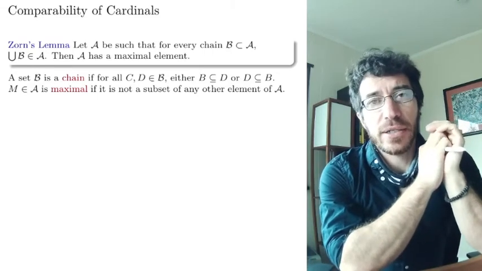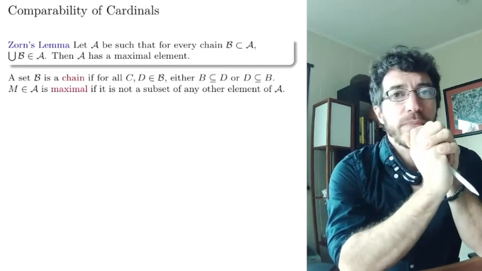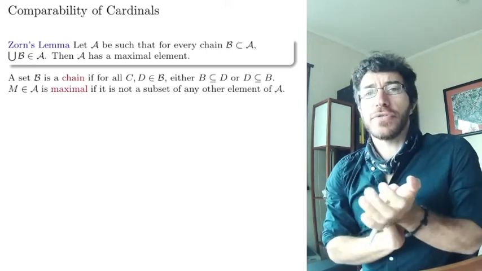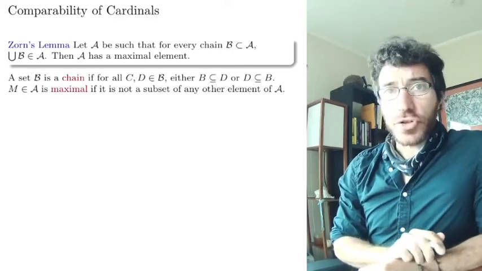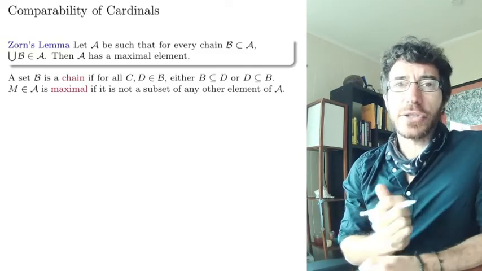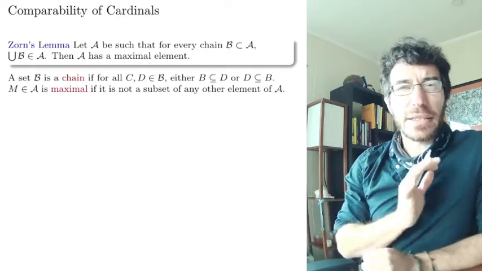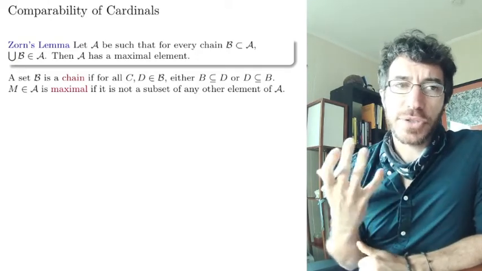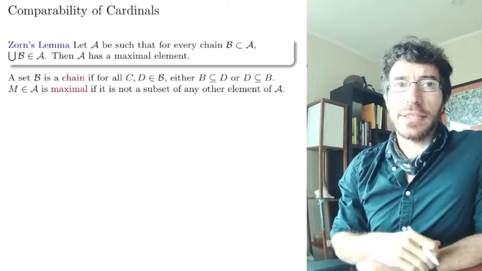So Zorn's lemma, which we're going to prove when we see ordinals later in the course. So we're not going to prove it for now. It's a kind of a combinatorial version of the axiom of choice that is quite useful in applications, and we're going to use it actually a bunch of times. When you read it, it's a bit technical. The statement is not hard, but it takes a little bit to get the intuition of what's going on. And the best way to get intuition is just to see examples. So we're going to see an example now with comparability of cardinals.